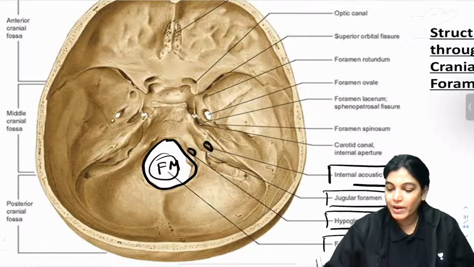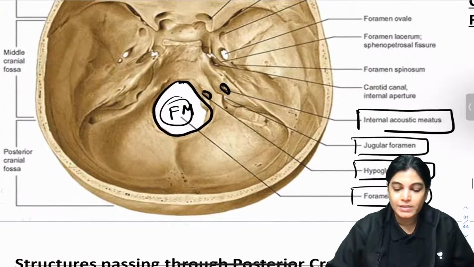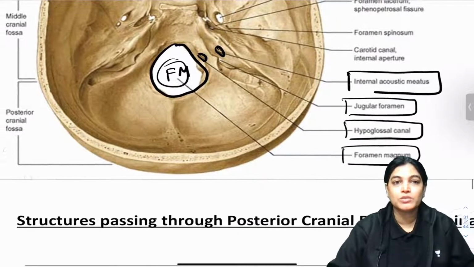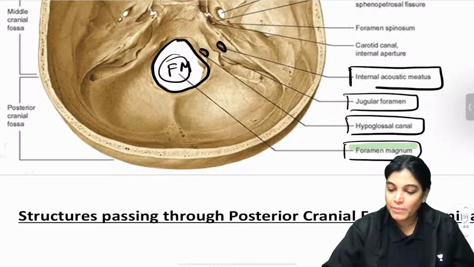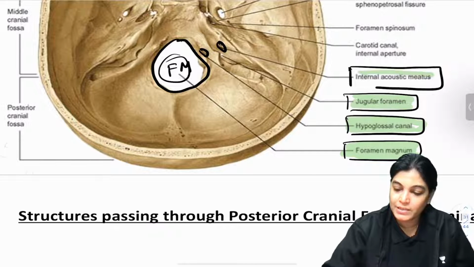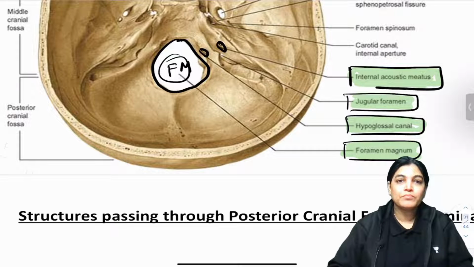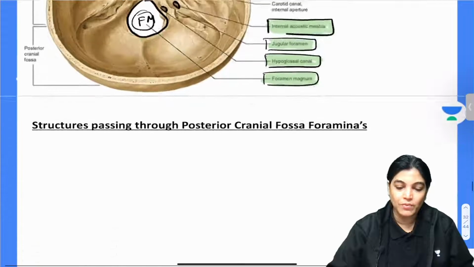So the important foramina to be remembered in the posterior cranial fossa will be foramen magnum, hypoglossal canal, jugular foramen and internal acoustic meatus. So let's discuss one by one.